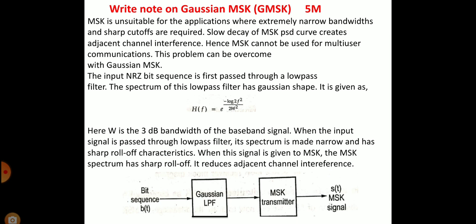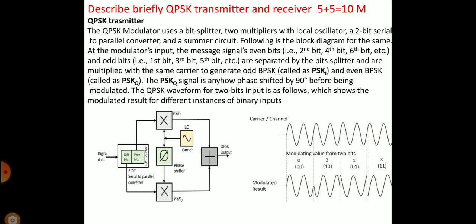When the input signal is passed through the low pass filter, its spectrum is made narrow and has sharp roll-off characteristics. When this signal is given to MSK, the MSK spectrum has sharp roll-off. It reduces adjacent channel interference. The bit sequence given to the Gaussian LPF is given to the MSK transmitter. Output is the MSK signal.